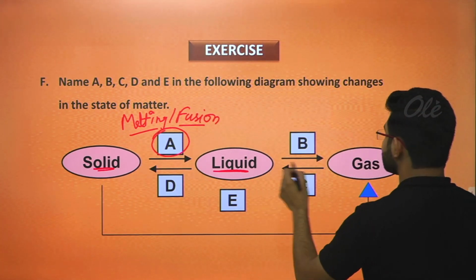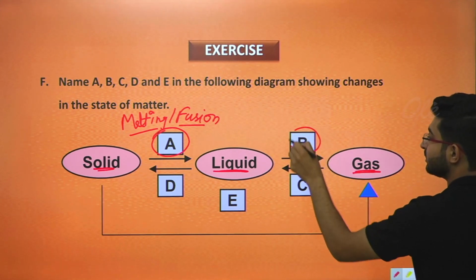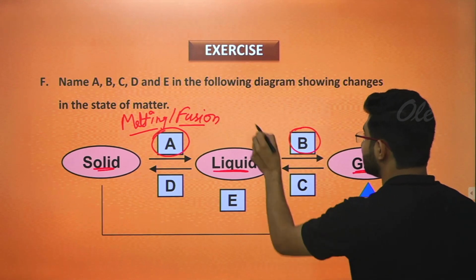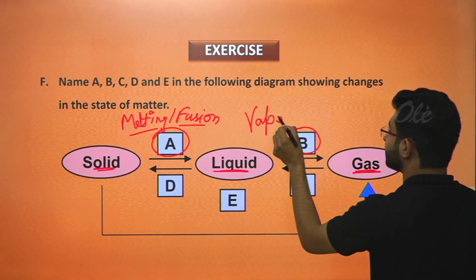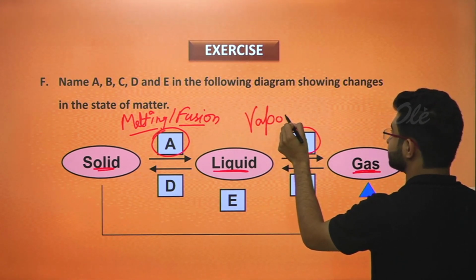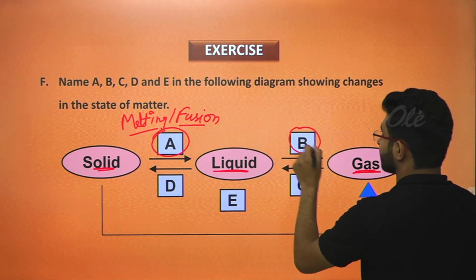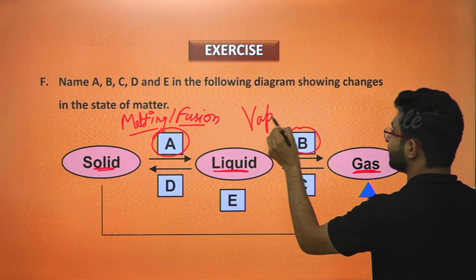Now when liquid changes into gases, what is the name for B? Whenever liquid changes itself into gases, that is known as vaporization or evaporation.